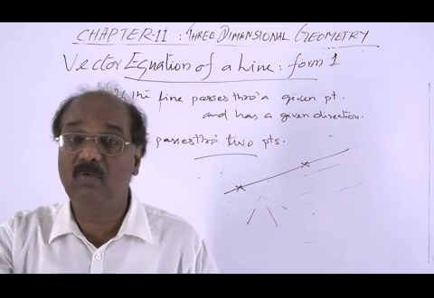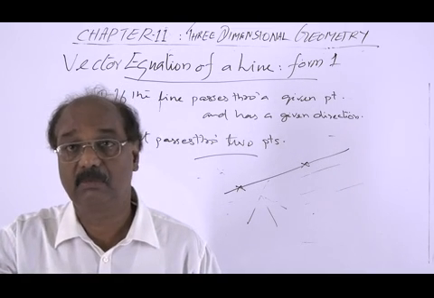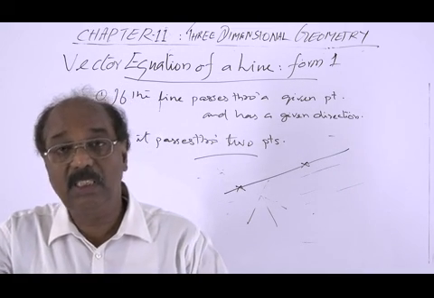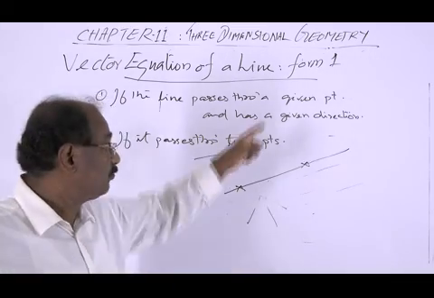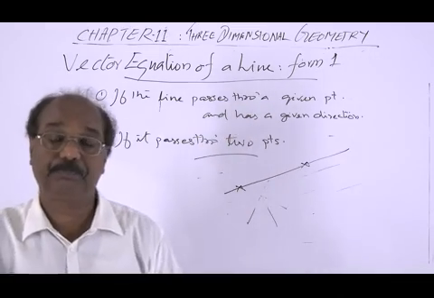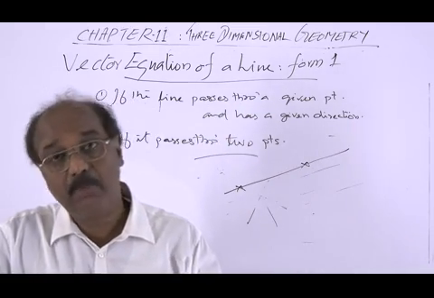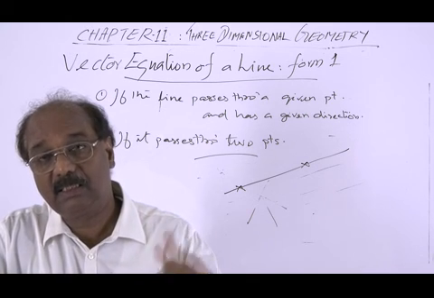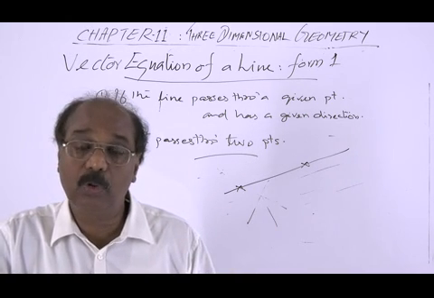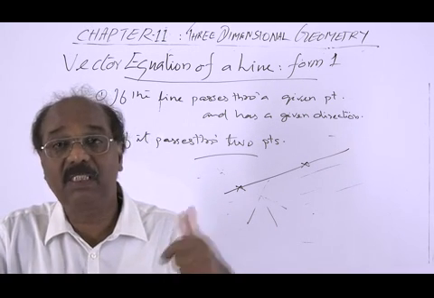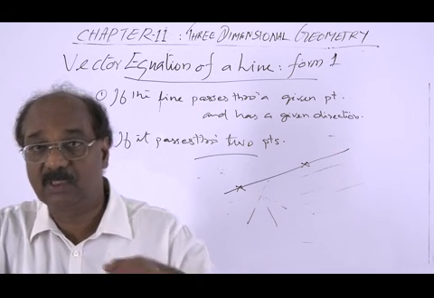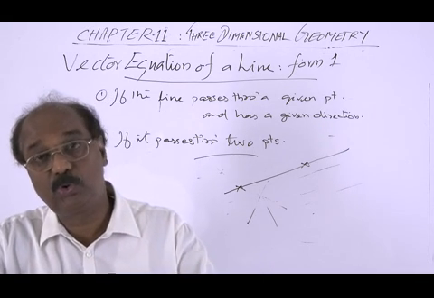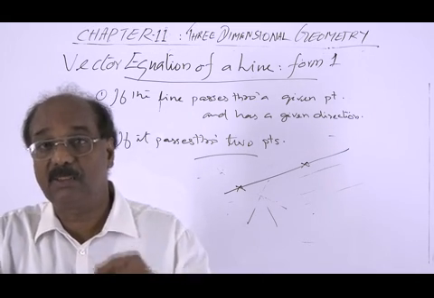There is one and only one line passing through 2 points. So the equation of this is form 2. We derive both the equations, form 1 and form 2, and for each form we have the vector equation as well as the Cartesian equation.